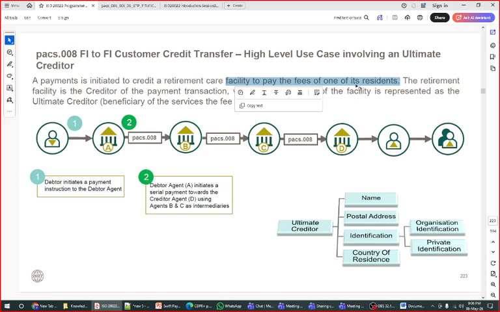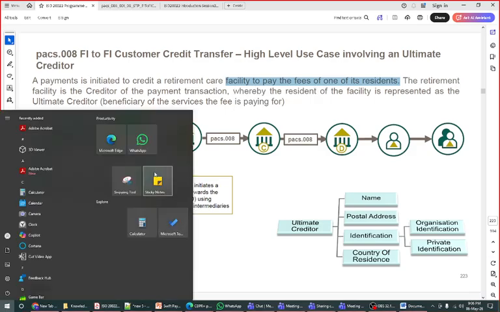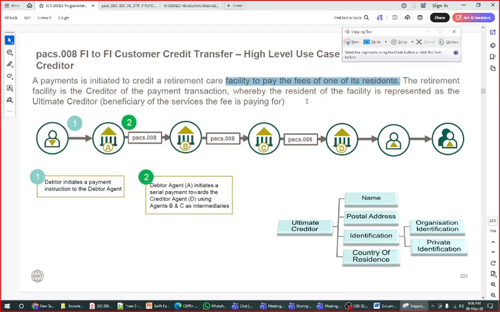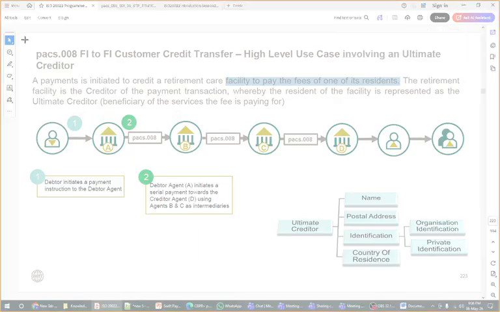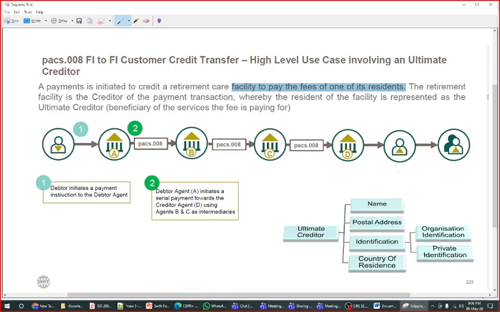Now the residents don't have a banking account with your debtor here. I will explain with proper marking here so you understand more clearly. So these are the ultimate creditors here, the persons receiving the payment. And what are they? These are the residents, who are finally receiving the payment. They don't have a relationship with the debtor here, so they don't have a financial relationship.